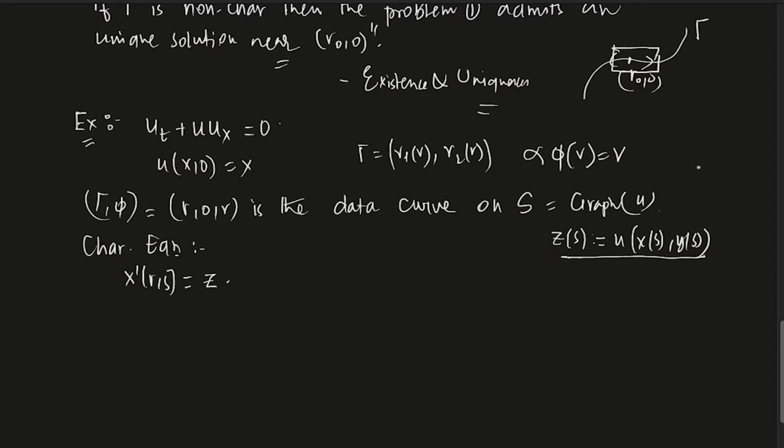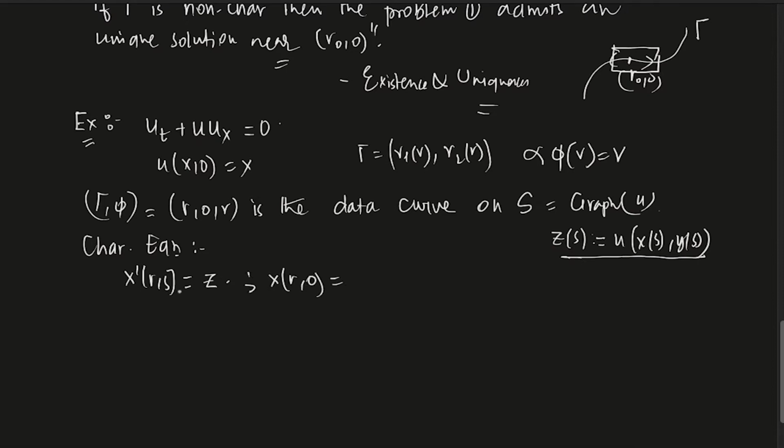Along the curve, whatever the height of u is, x and y are in R2, u at the point (x, y) is the height, so that is given by z. So x prime is u, and u is z, right? So this is z.